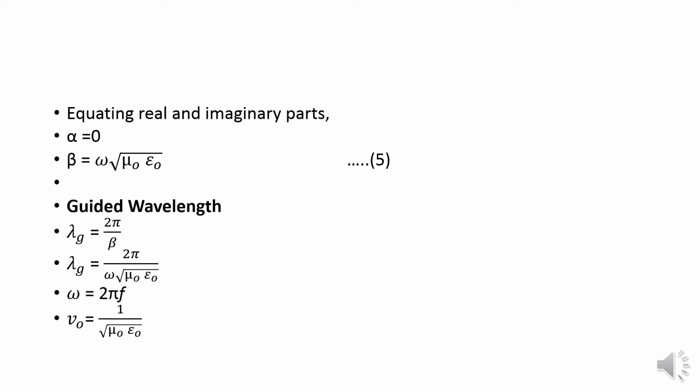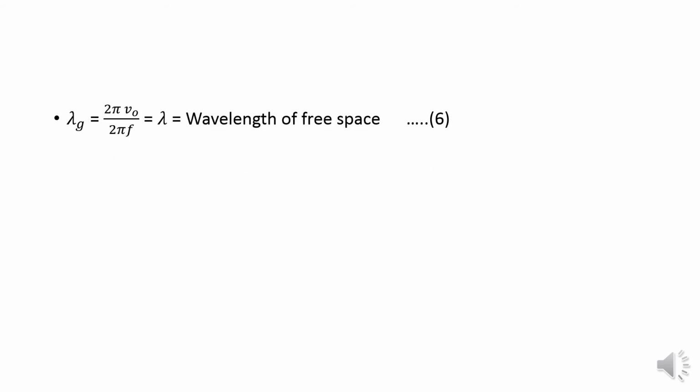Substituting these two values in the above equation, lambda g will be equal to c divided by f, which is equal to lambda, the wavelength of free space. This will be equation 6.